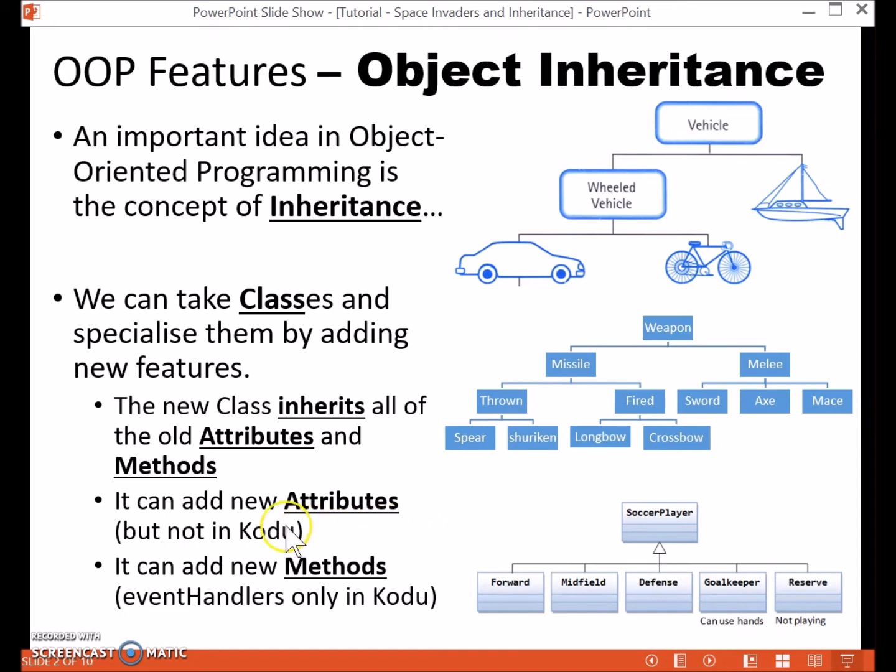In Kodu, we cannot add new attributes to our classes, but you can in other object-oriented programming languages. We can't add any new methods, but we can specialize a base class by adding extra event handlers. And we will see this in our Space Invaders game.